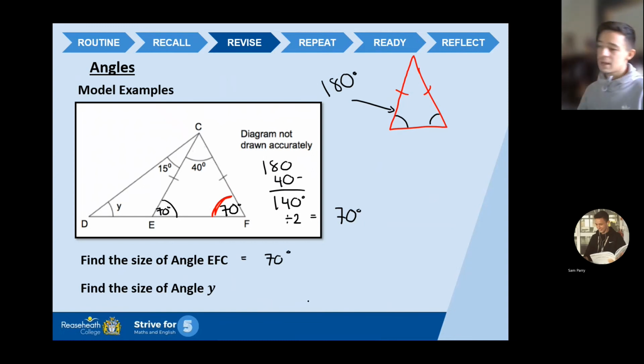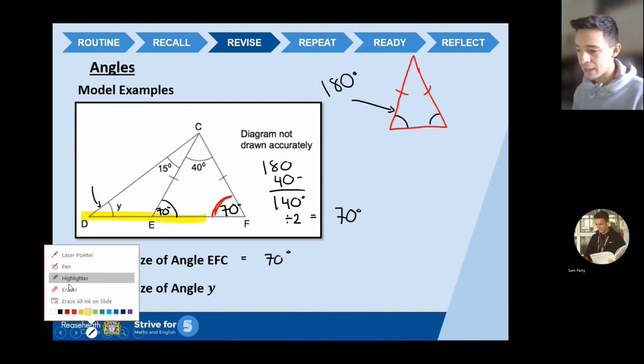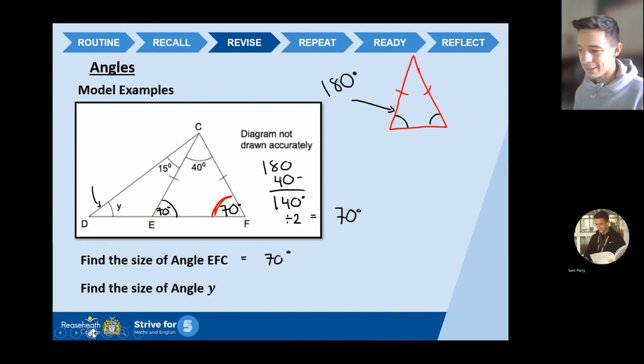Now, we've got to work out the size of angle Y, this little bugger over here. Now, there's a little thing we have to do here just to get there, but you guys are all capable of doing this, it's just about seeing it. Now, I mentioned this earlier at the starter about angles on a straight line. That's a straight line at the bottom. D, E, F, they all sit on a straight line. So I know angles on a straight line add up to 180.